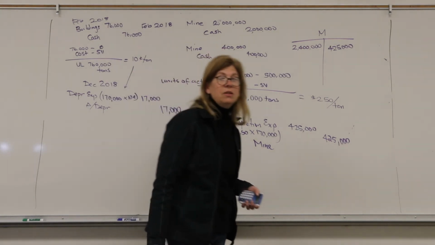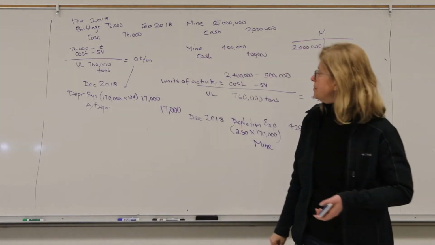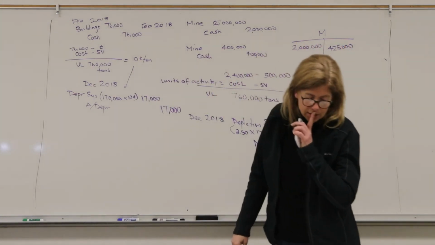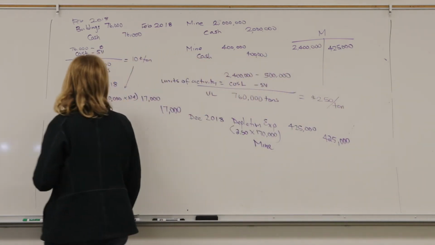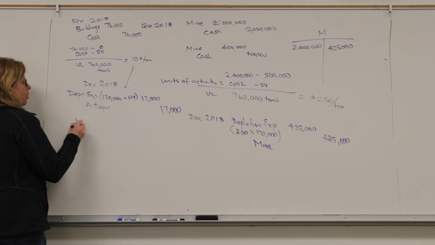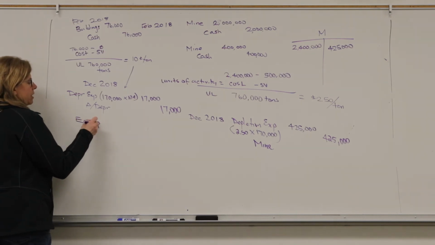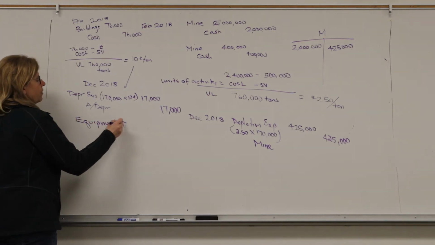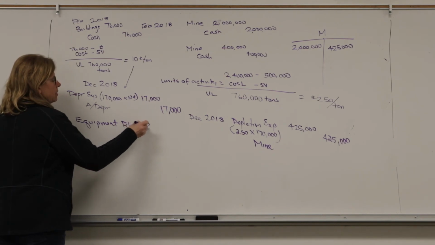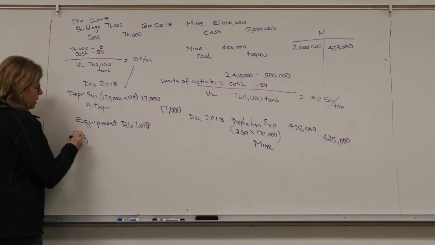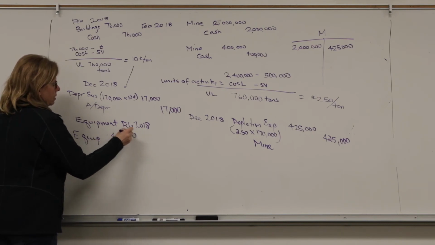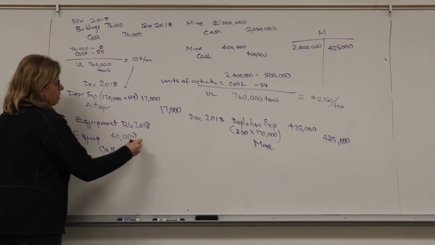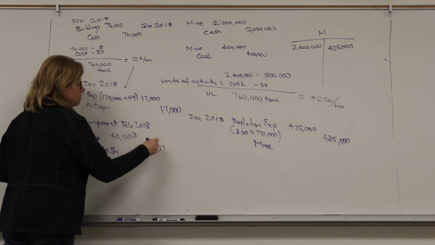I'm also going to do the same thing for the equipment. Right? The equipment cost $40,000. There is a $2,000 salvage value. So for equipment, when I purchased it in February 2018, I debited equipment, $40,000. Assume I paid cash, $40,000.